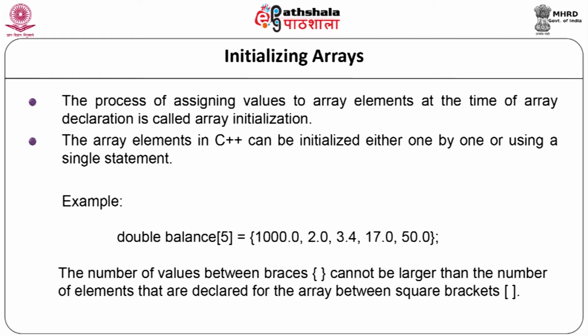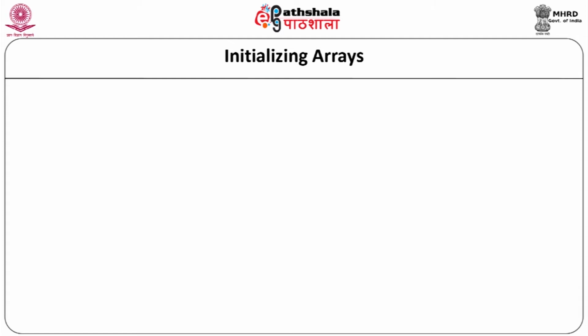The number of values between the braces, which are used as curly braces, cannot be larger than the number of elements that are declared for the array between the square brackets. So, here if the array is declared for 5, we have to give only 5 initial values. Now, let us see one more example.